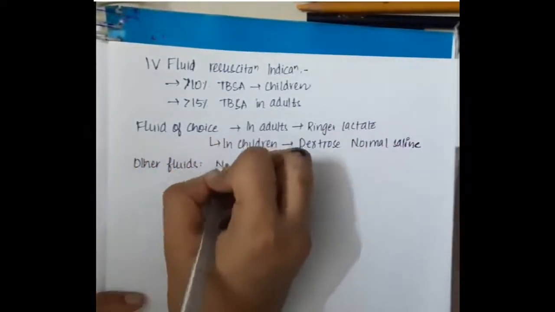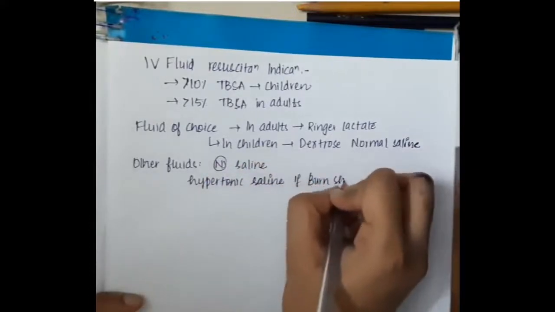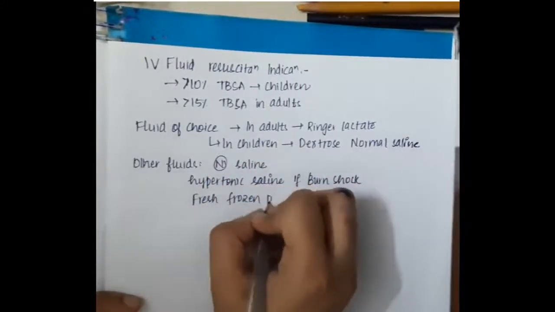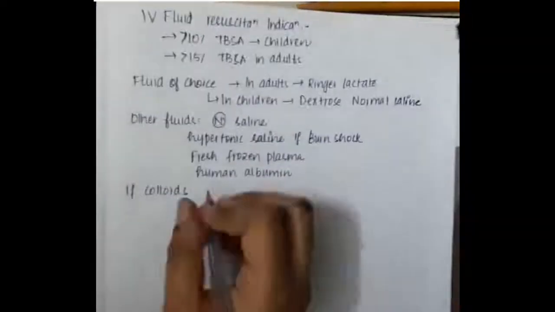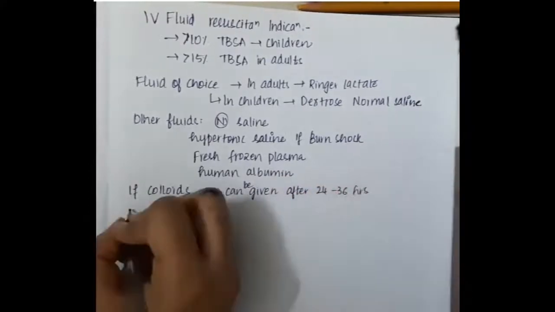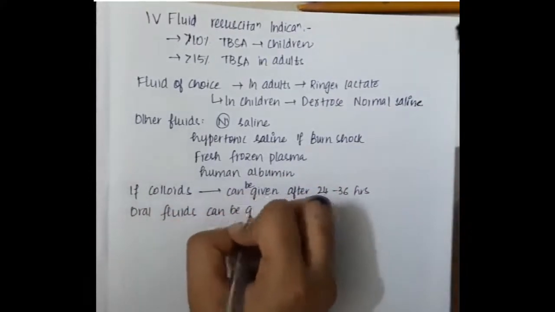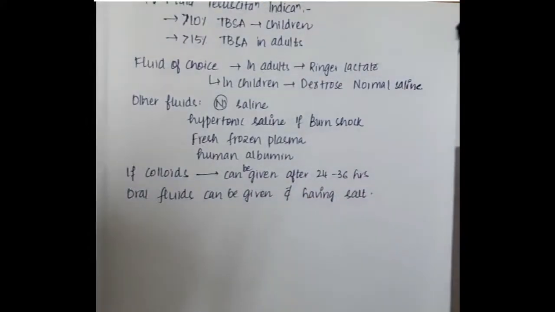Other fluids like normal saline, hypertonic saline in burn shock, fresh frozen plasma, or human albumin can also be given. If colloids are there, then they can be given after 24 to 36 hours. Oral fluids can be given without having salt in them.